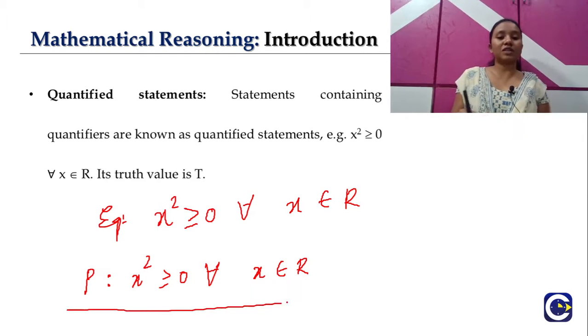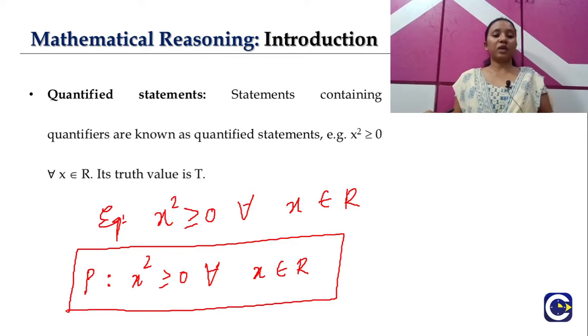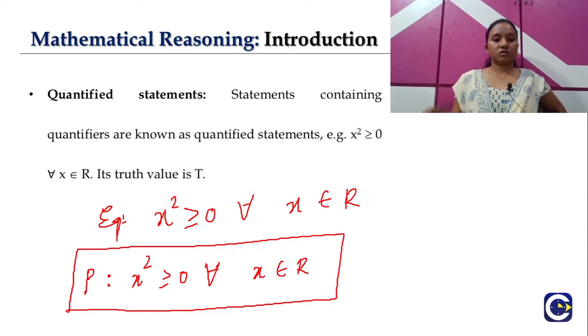Now as we have the statement here, can you guys find out the truth value and let me know the truth value for this example? In order to find the truth value, we should be aware of whether the statement is true or false. With that information, we can directly find the truth value. So let's see that.